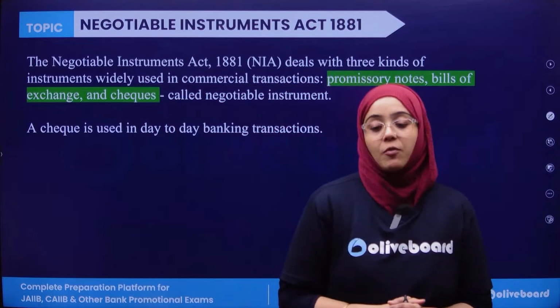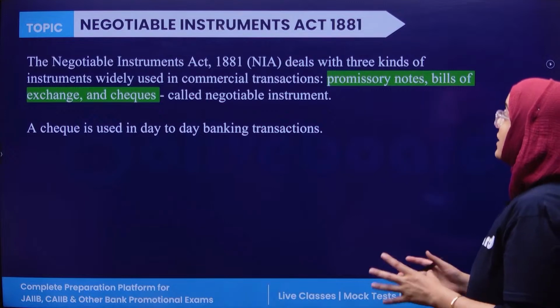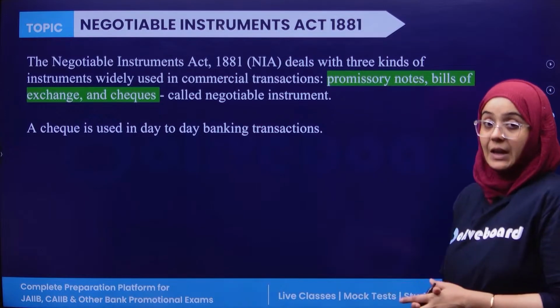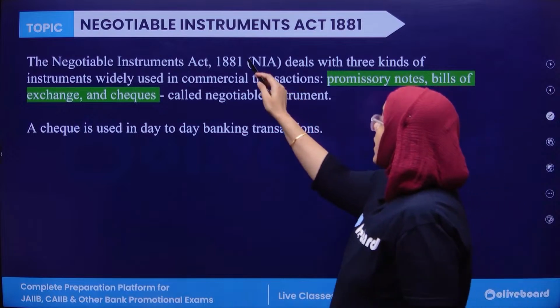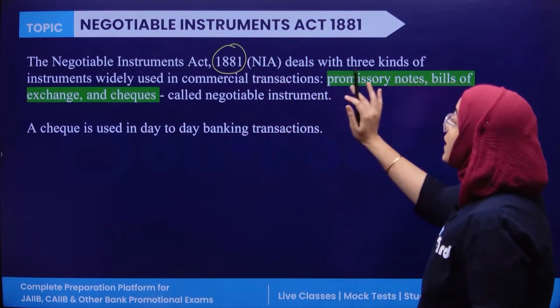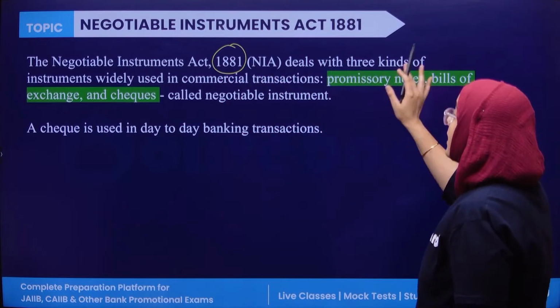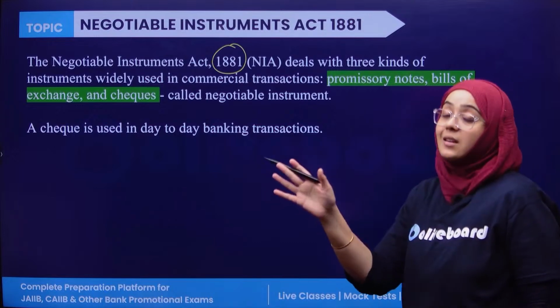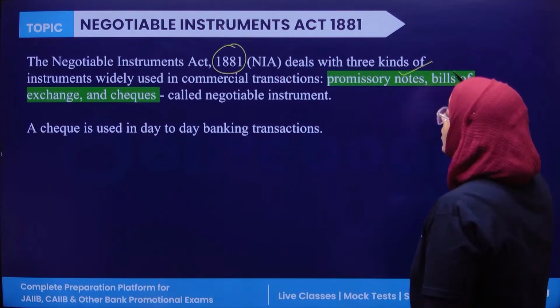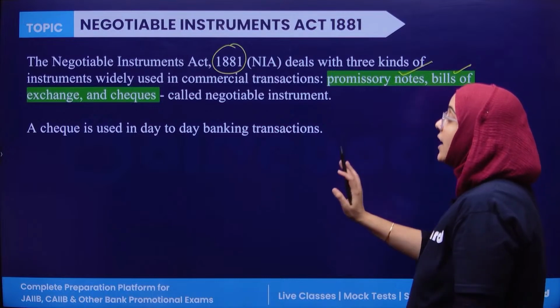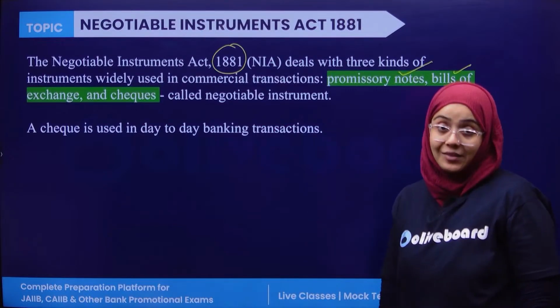First of all, if we talk about the Negotiable Instruments Act, it was passed in the year 1881, and there are three important instruments widely used in commercial transactions under this Act: the promissory note, the bill of exchange, and the check. These are called negotiable instruments.